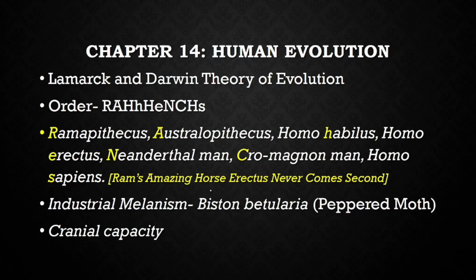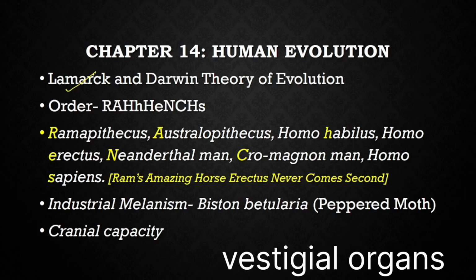Human evolution. In evolution, the difference between the Lamarck and Darwin theories is very important. Lamarck gave the law of use and disuse: if you need something it will persist, and if you don't need it, it will not be there. Darwin's theory was the theory of natural selection. Where Lamarck talked about the arrival of the fittest, Darwin said survival of the fittest.